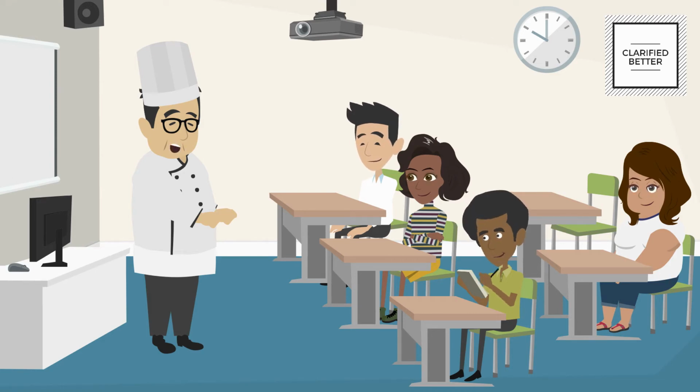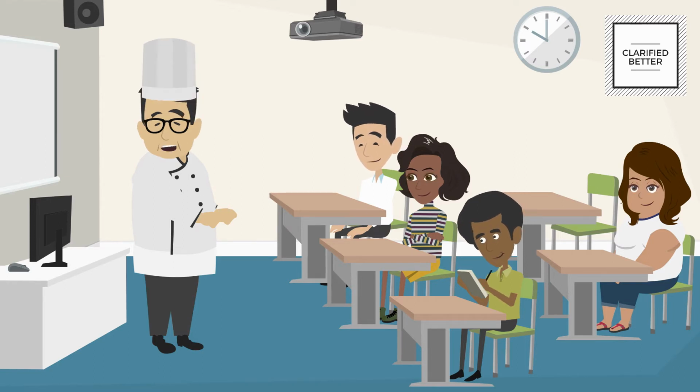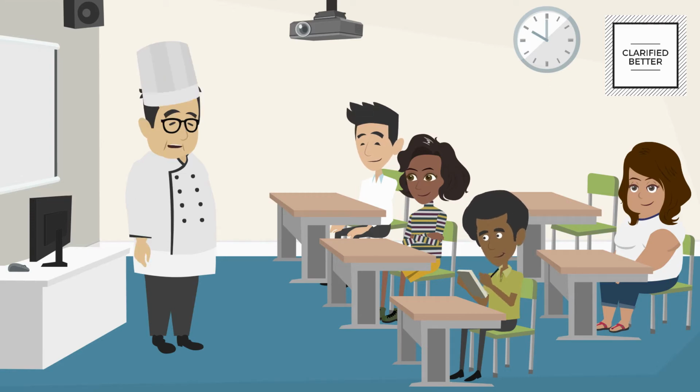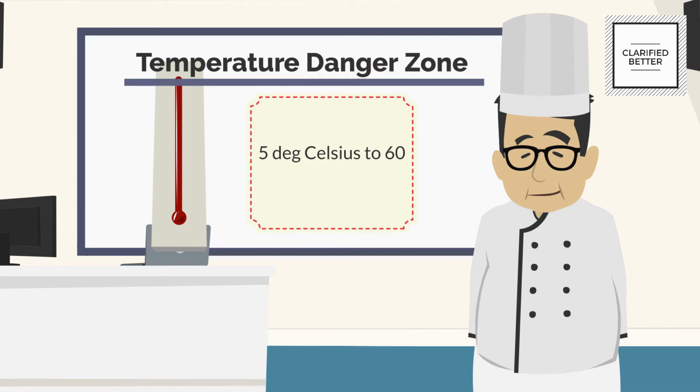Also the temperature needs to be right. Most organisms will grow between 5 degrees Celsius and 60 degrees Celsius. This range between 5 degrees and 60 degrees is called the temperature danger zone. In most cases cooking food above 60 degrees will kill the bacteria. But not in all cases. So we need to be really careful while cooking. Also cooling below 5 does not kill the bacteria. It just slows its growth.